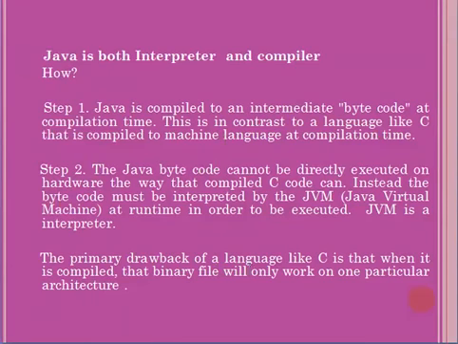The primary drawback of a language like C is that when it is compiled, that binary file will only work on one particular architecture. That means you have written a C program and compiled it on the Windows operating system, and you need to execute it on the same Windows operating system only. It is not possible to execute it on Unix or Linux operating system, because it depends on the same operating system only. C and C++ are not platform independent.